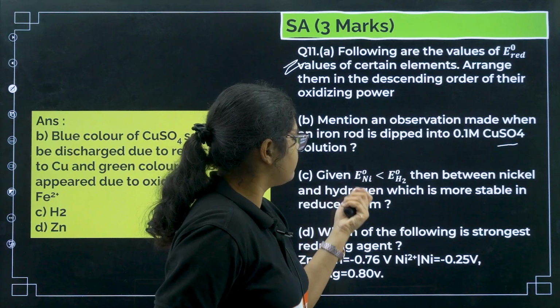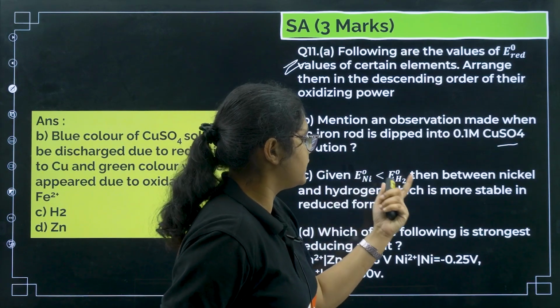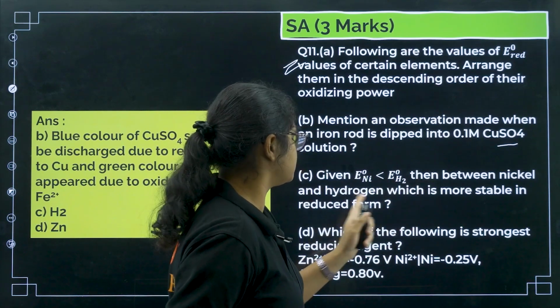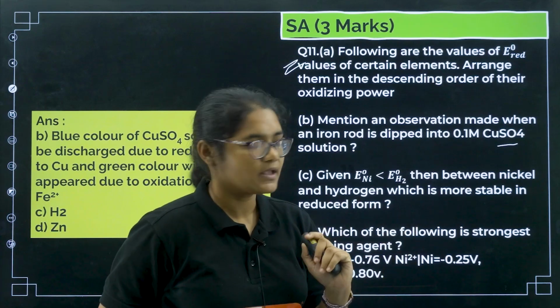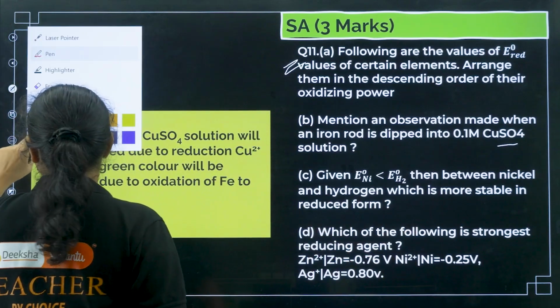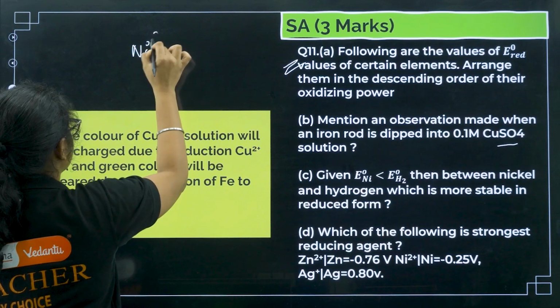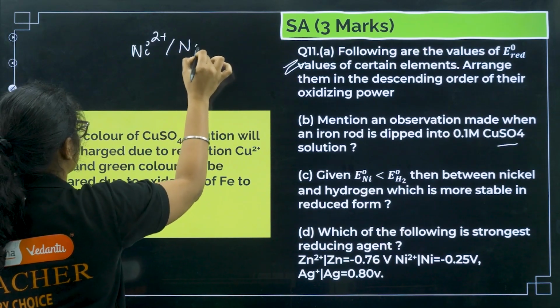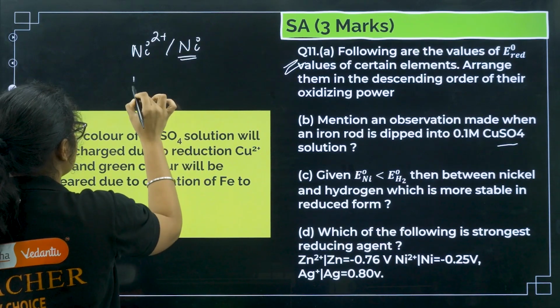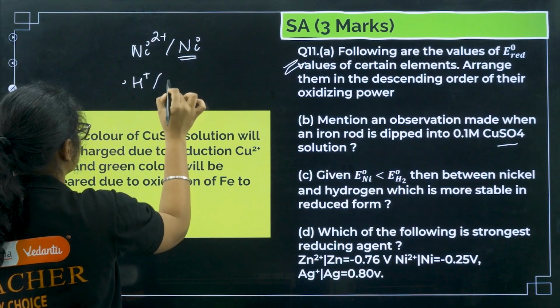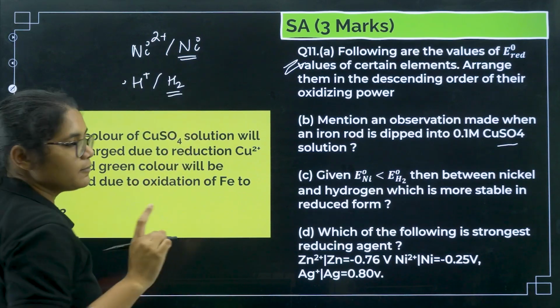Given E naught value of nickel is less than E naught of H2, then between nickel and hydrogen, which is the more stable reduced form? Now see, nickel goes from Ni2+ to Ni, this is the reduced form of nickel, and H+ to H2 is the reduced form of hydrogen.